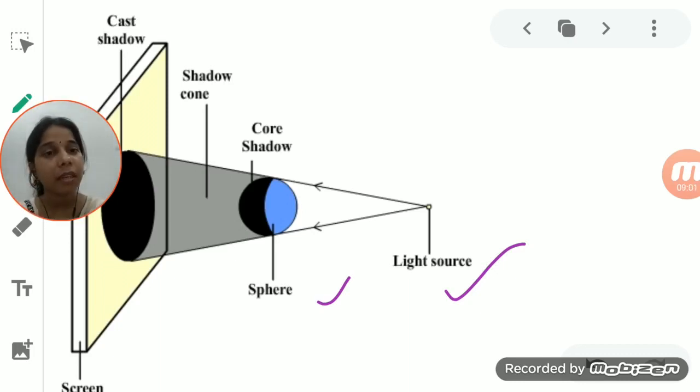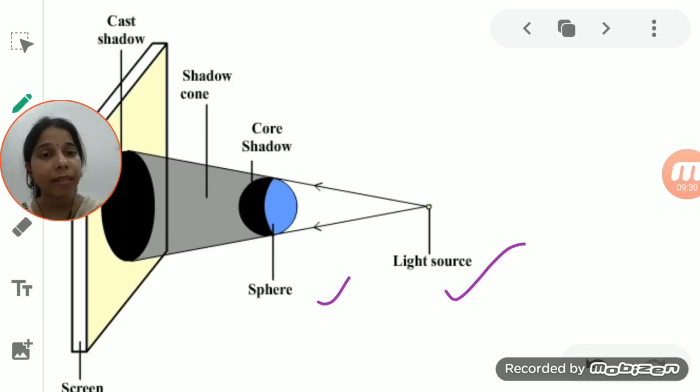So the first thing is the source of light, the second thing is an opaque object, and the third is the screen. So you see, light is there, an opaque object is there, but there is no screen, and if there is no screen, then there will be no formation of a shadow. To see the shadow, its formation will occur only if a screen is there.